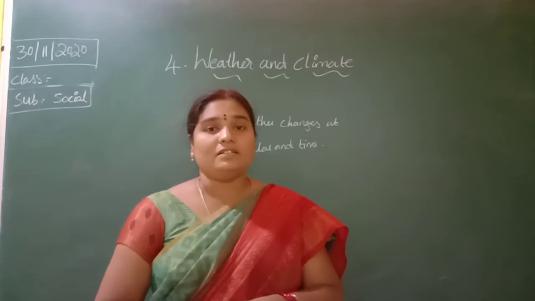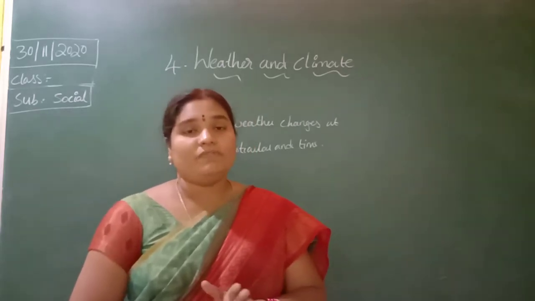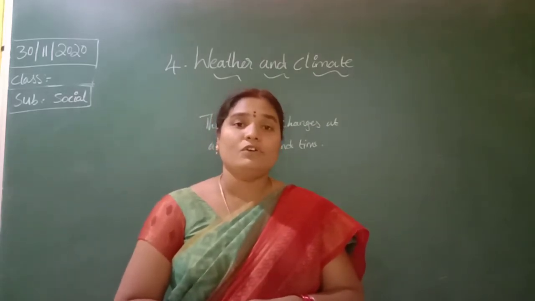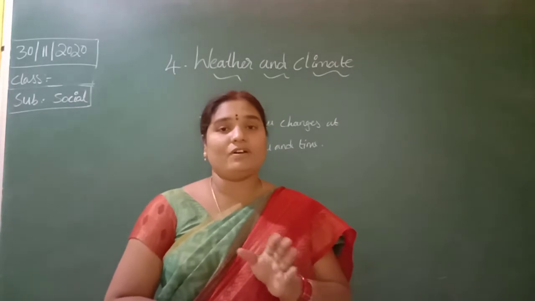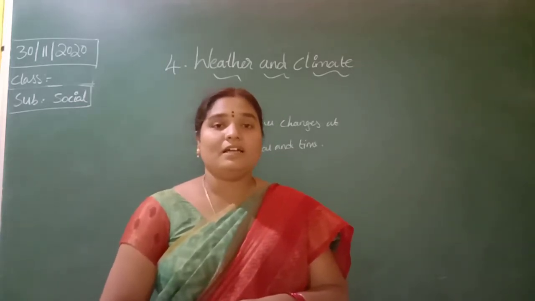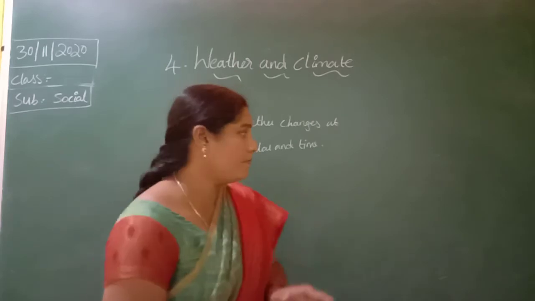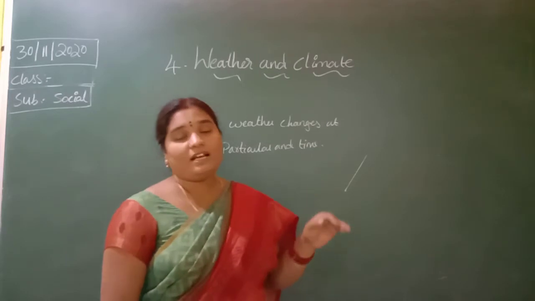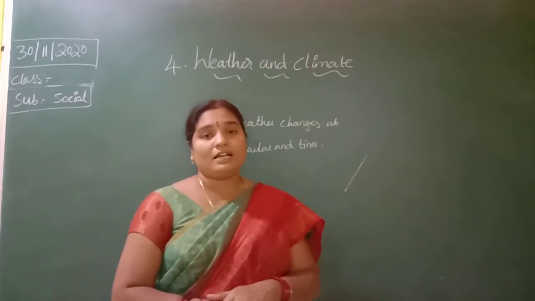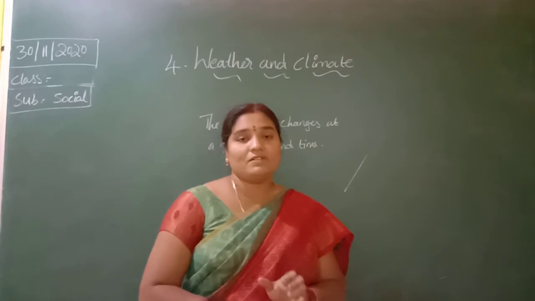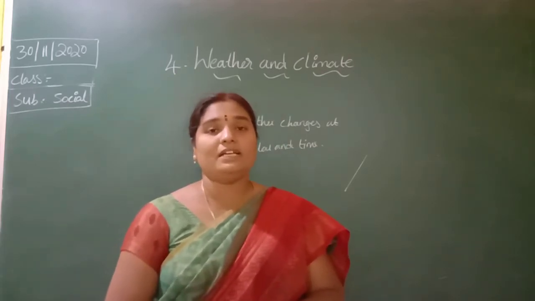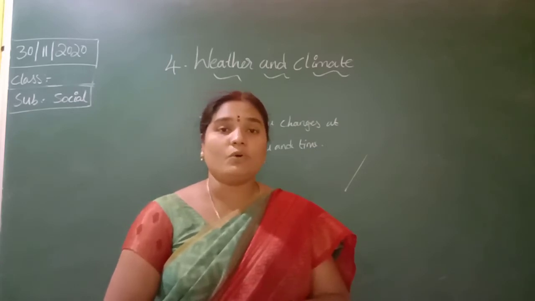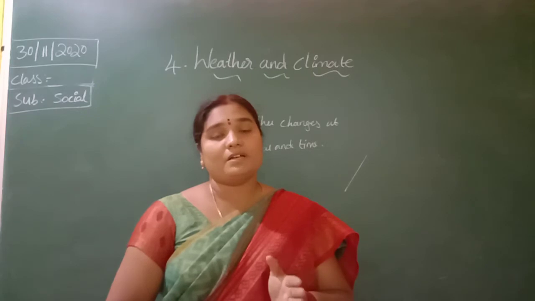The food we eat, the dress we wear, and the houses we live in depend on the season. Mostly in high rainfall areas, sloping roofs are built. Depending on the seasons, the lifestyles of people change: the food we eat, the dress we wear, and the crops we grow also change seasonally.